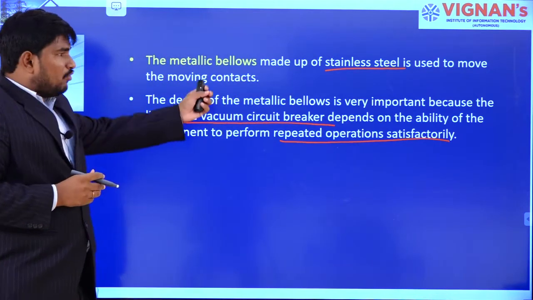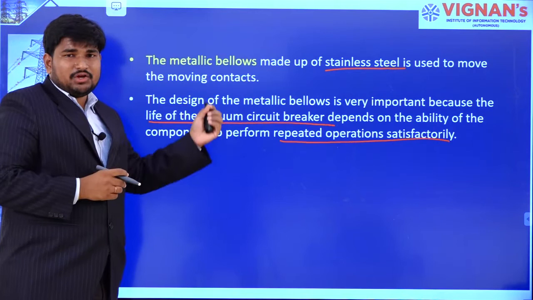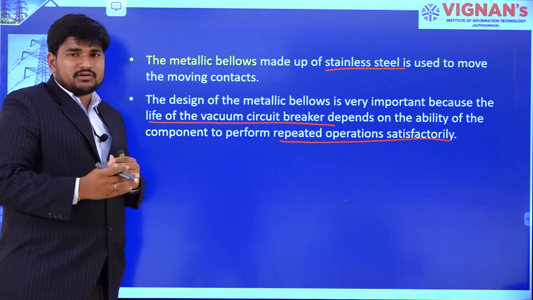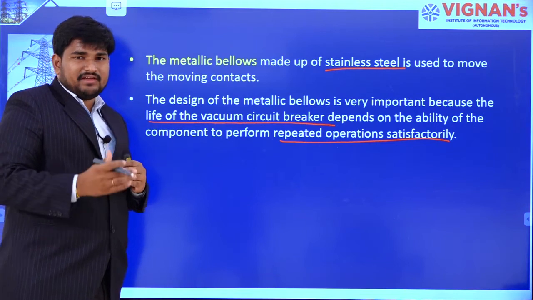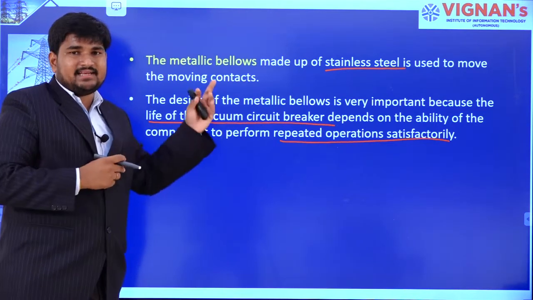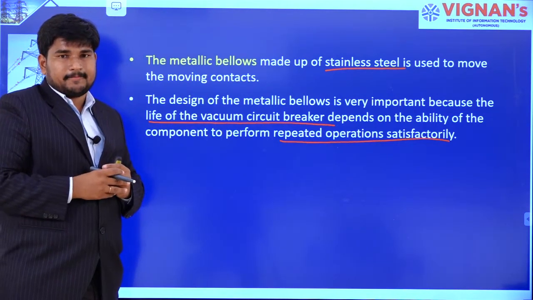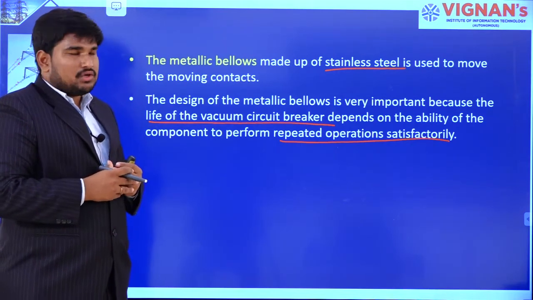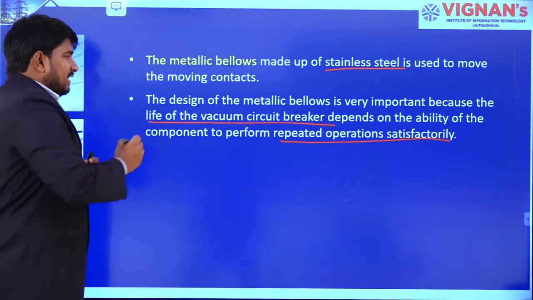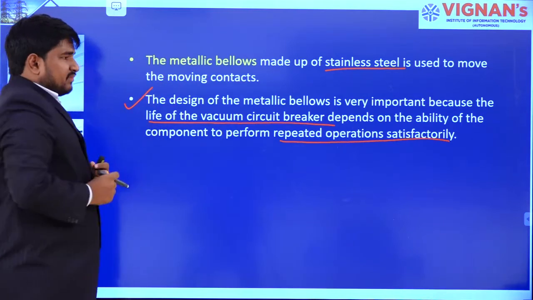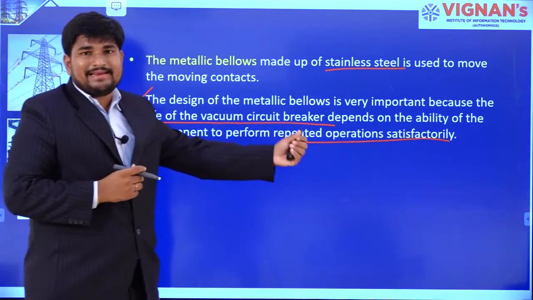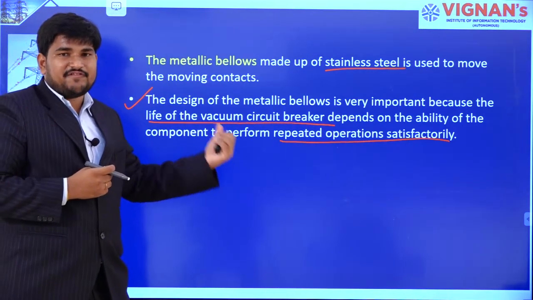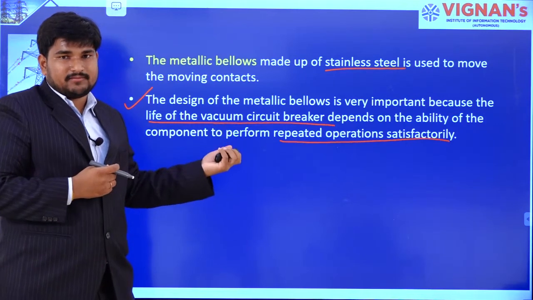The moving contact has to move freely without giving a provision for air to enter the vacuum chamber, that means air leakage into the chamber. That's why the design of metallic bellows plays a vital role in a vacuum circuit breaker, and it decides the life of the vacuum circuit breaker.